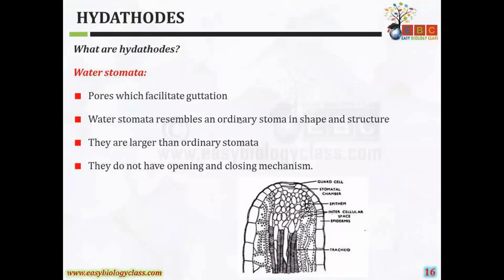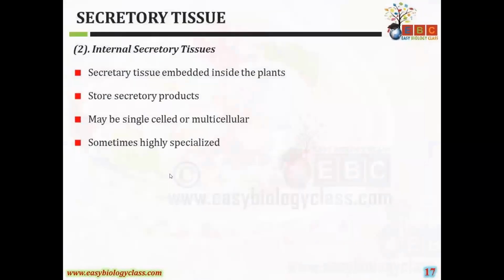Here also, these pores are present at the outer region. These pores facilitate guttation, that is, the release of water. Water stomata resemble an ordinary stoma in shape and structure, but they are larger than ordinary stomata. Another name for water stomata is hydathodes; hyda means water, releasing water. They do not have an opening and closing mechanism like the normal stomata.